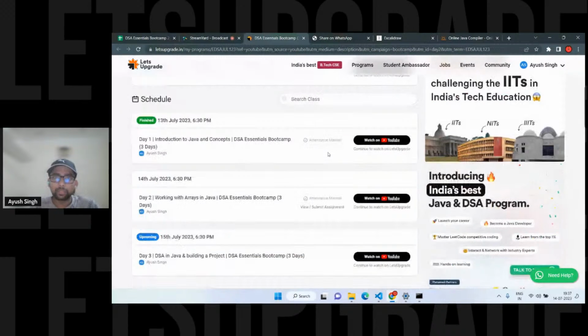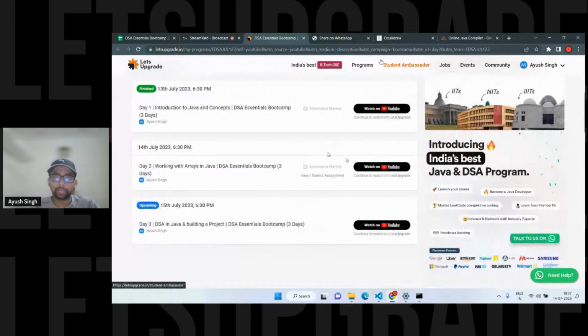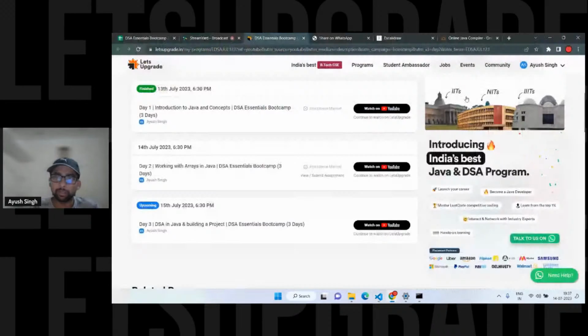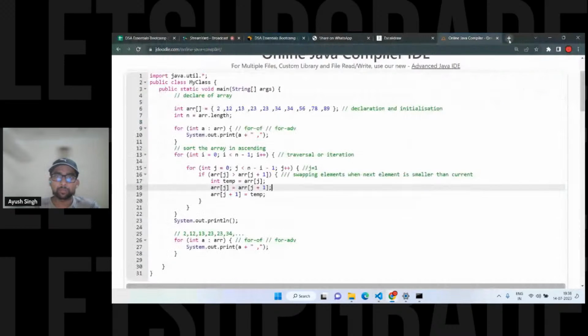For the link, you simply have to go to GitHub and upload the code. See, this is not linked with GitHub. You can have source control, or you can check this out on the web as well.